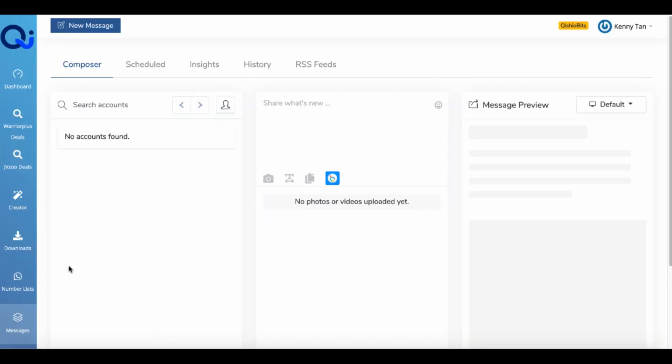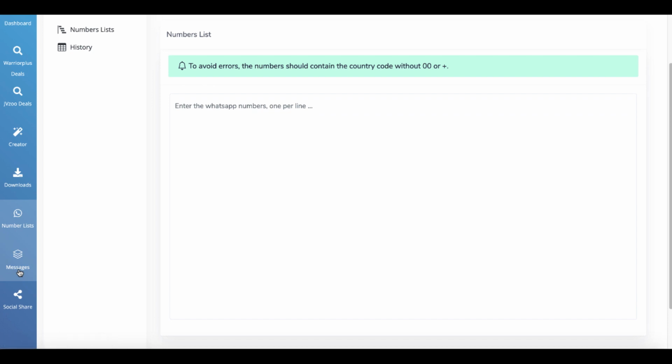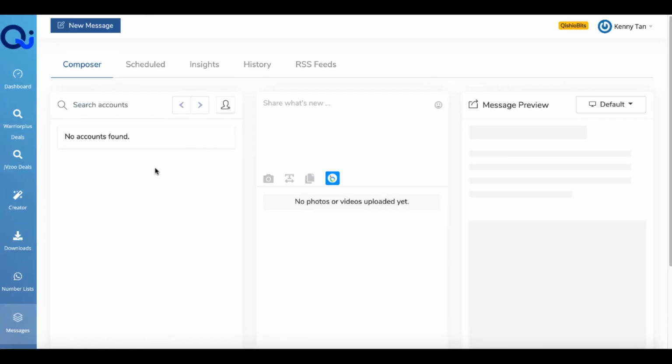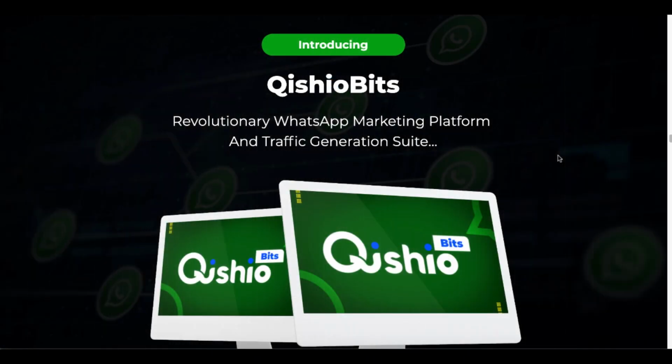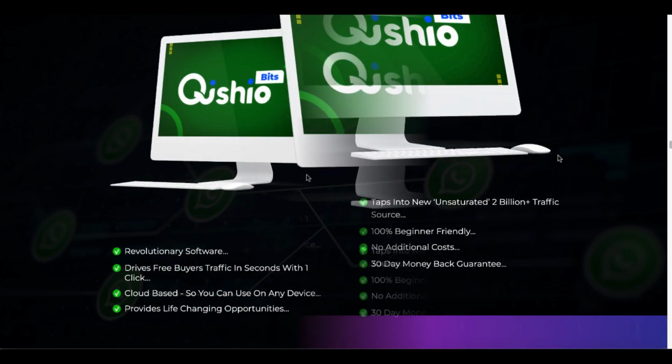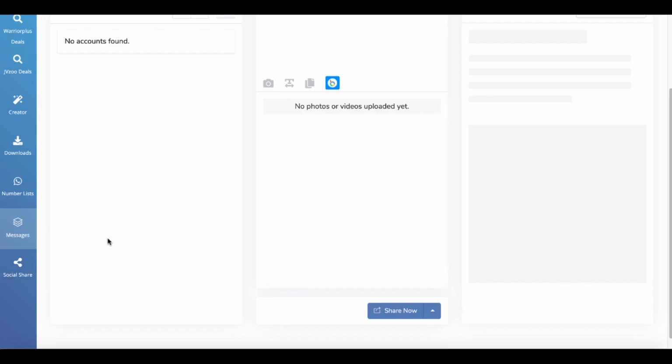When you purchase Qishio, you're going to be building number lists, which are WhatsApp numbers that you have to collect, or you have to have people send a message to your number. You then collect those numbers, manually build these lists, then come in here and select messages, connect to your WhatsApp account, and send it to those lists that you manually built. And then when you come back to QishioBits, the revolutionary WhatsApp marketing platform and traffic generation suite, that is revolutionary software that drives free buyers traffic in seconds with one click. This is where the traffic comes into play.